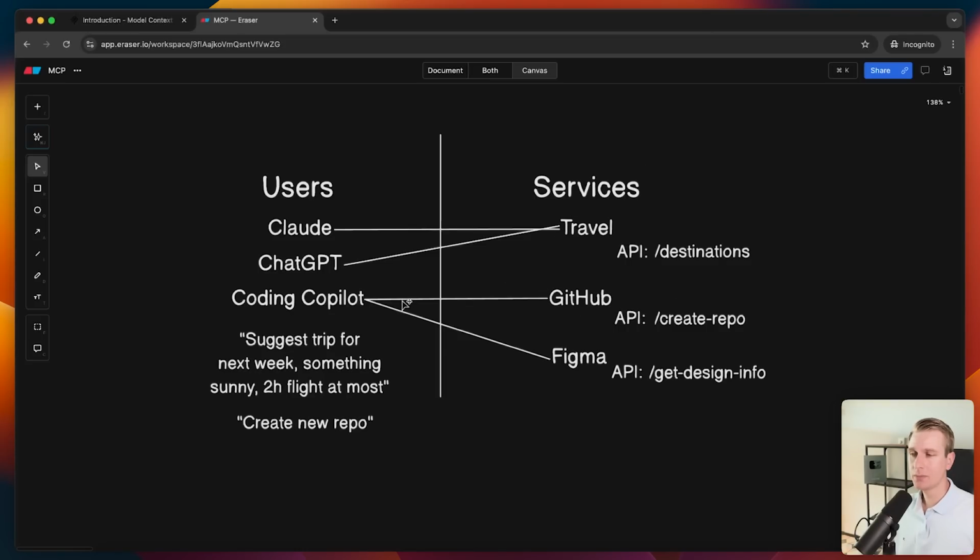Why? Well, for example, if I say to my Copilot, hey, create a new repo, yeah, maybe there is an API endpoint, basically a URL, /create repo, but how would it know what information to pass in there? How would it even know this exists? And how would it know to pick this API endpoint and not some other one?